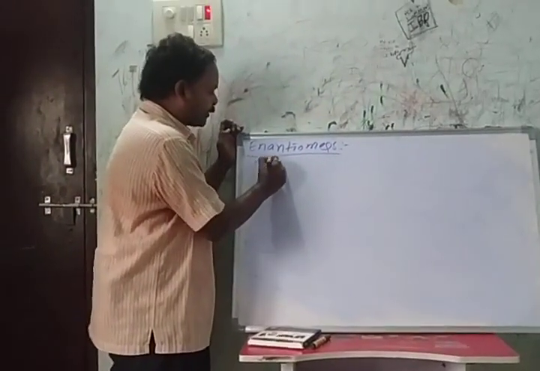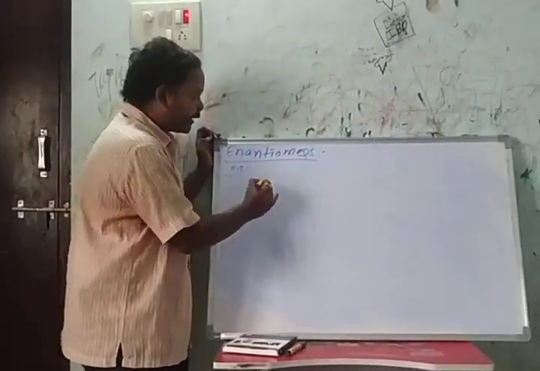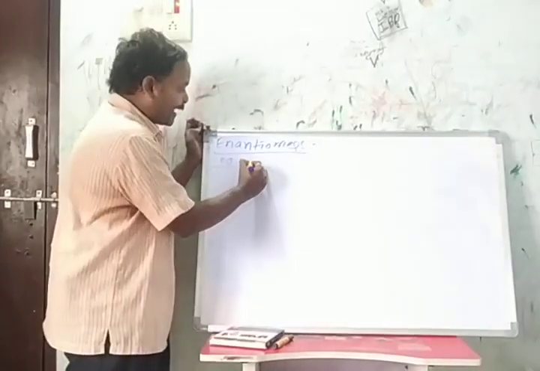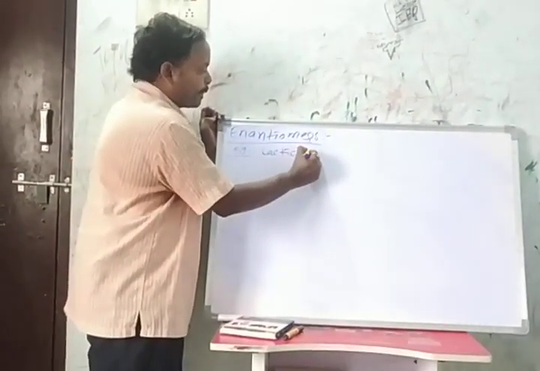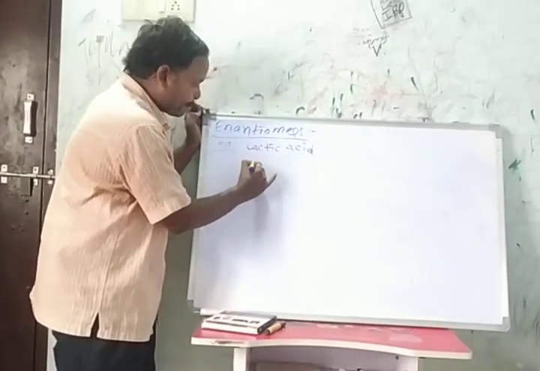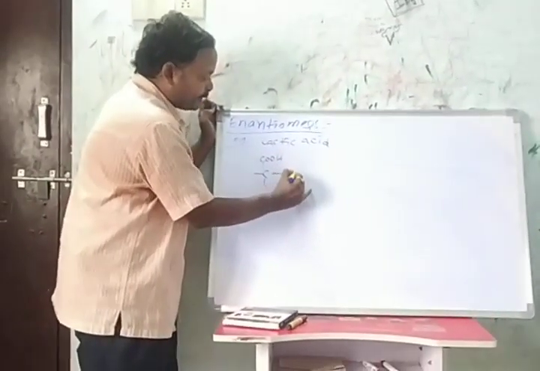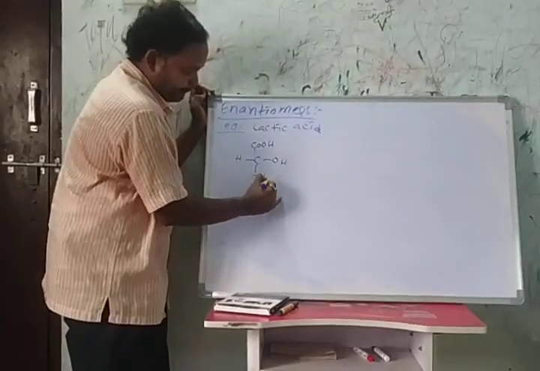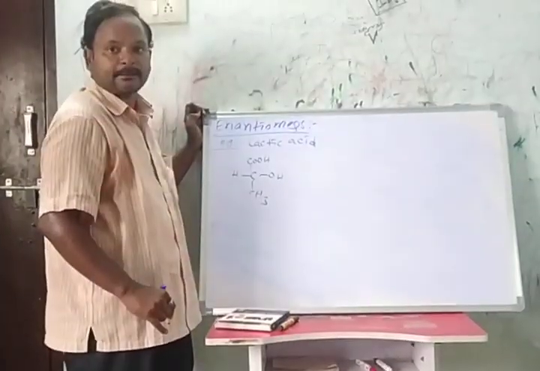Example for this, so many examples are there. First we take lactic acid. This is the structure of lactic acid.